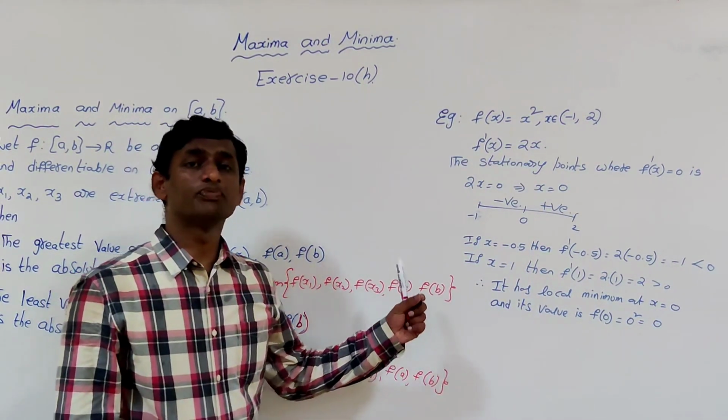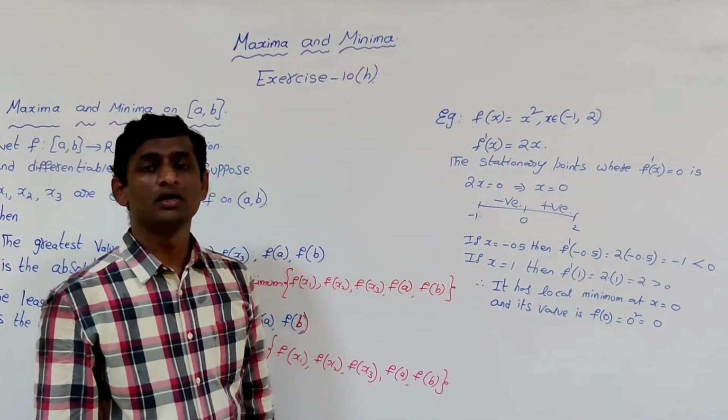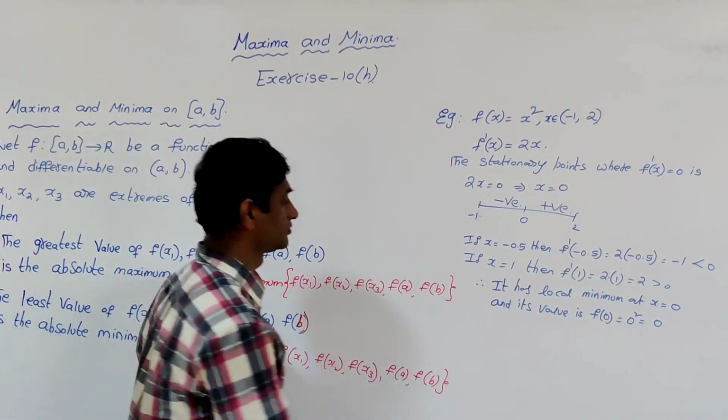Now coming to the absolute minimum and absolute maximum.